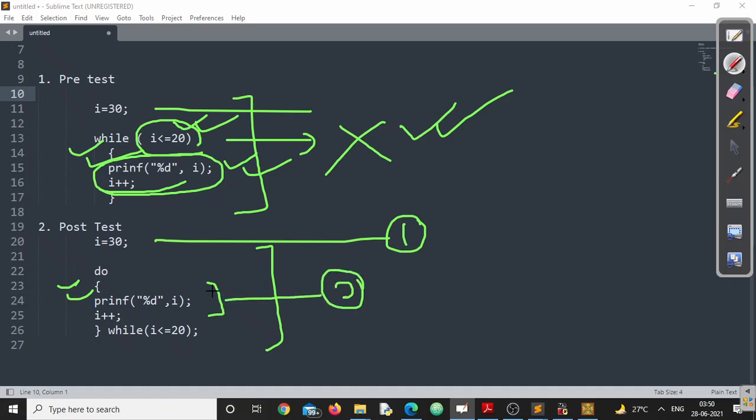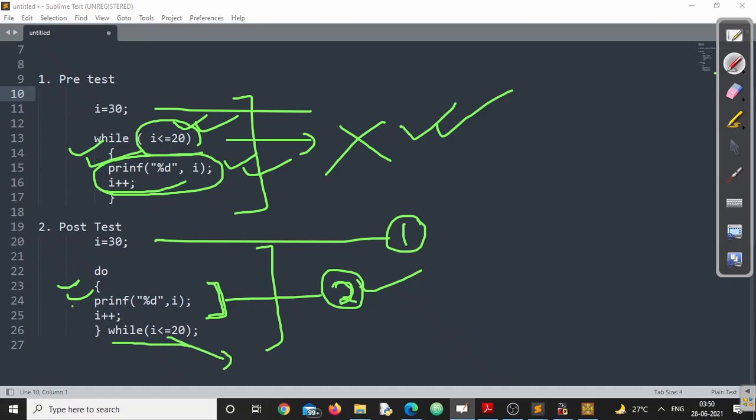Remember, while executing the statement for the first time, no condition will be checked because the condition is present at the bottom of the loop. So for the first time, the body of the loop will be executed 100% for sure, without any doubt. The major difference is, it doesn't matter whether the condition is true or false.